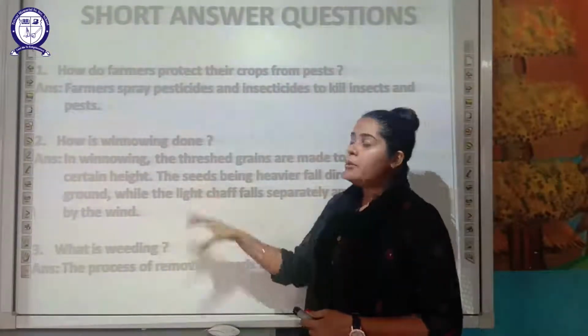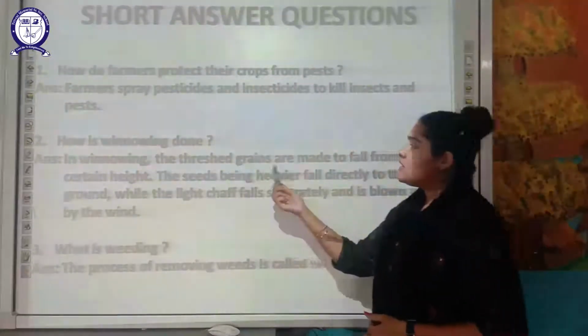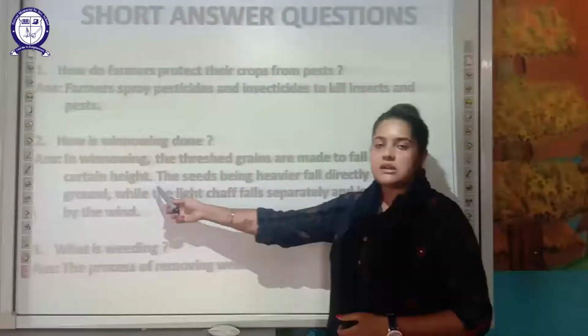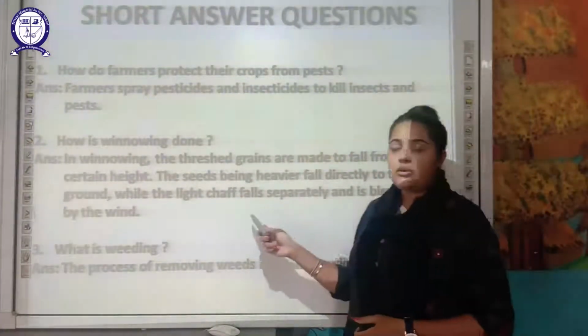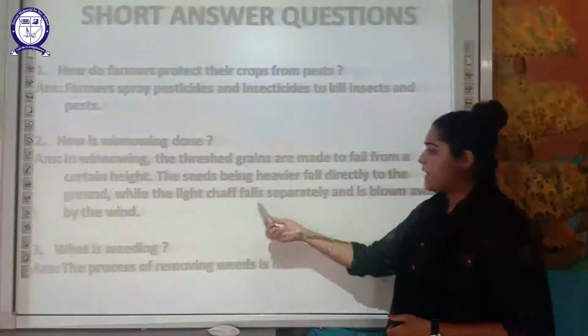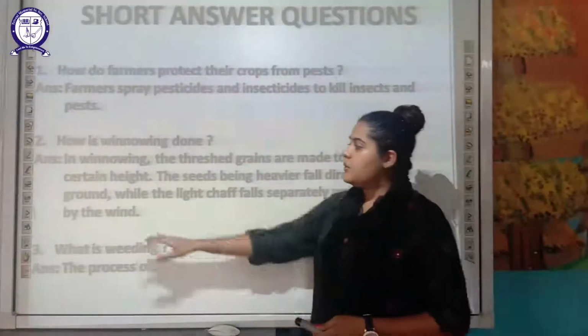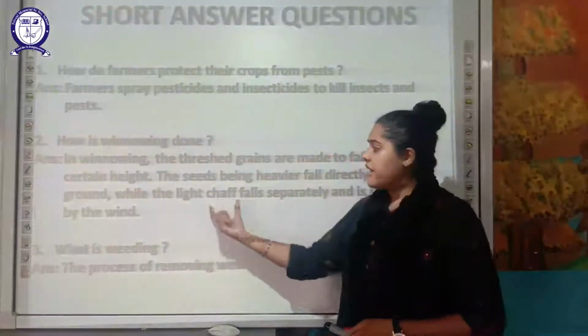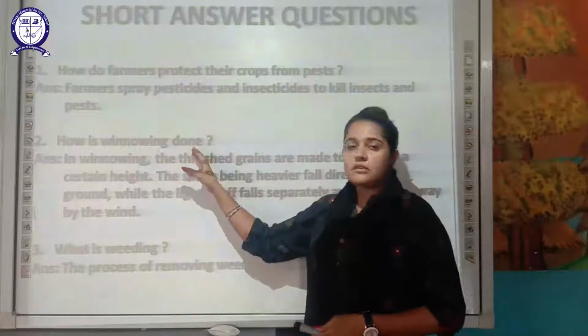Next, how is winnowing done? We have studied that in the slide. In winnowing, the threshed grains are made to fall from a certain height. The seeds, being heavier, fall directly onto the ground, while the light chaff falls separately and is blown away by the wind. This is how the chaff is removed from the threshed grains. That is winnowing.